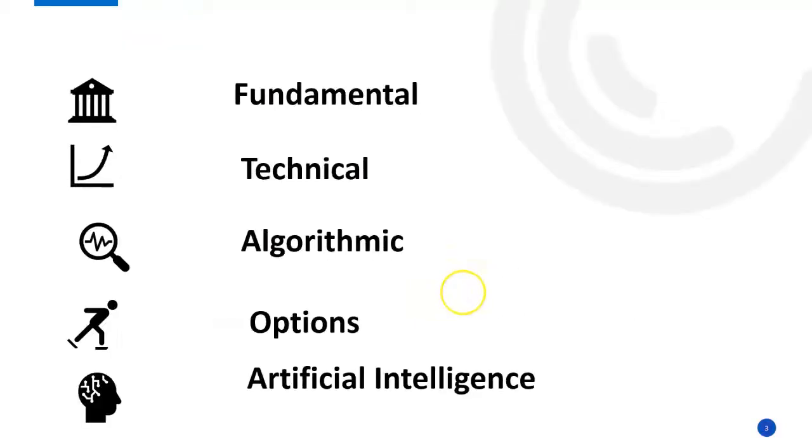So what we are going to do here is we are going to pick 3 stocks. Then we are going to look at the fundamentals of the stock, basically making sure that they have some income, technical analysis, algo, and then options flow, and artificial intelligence. So we're going to look at 5 different angles and see what the stock says. And this can be used for setting up your trade tomorrow.